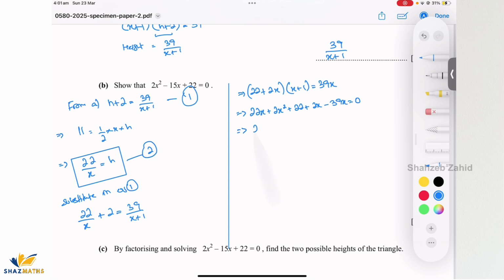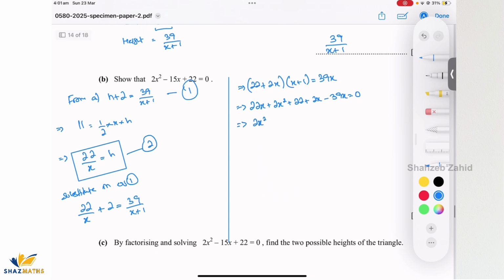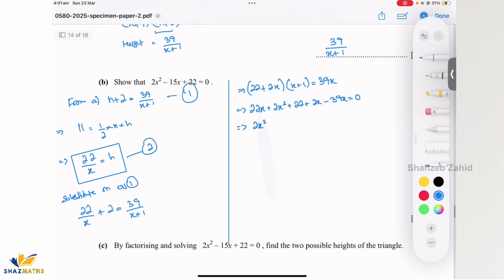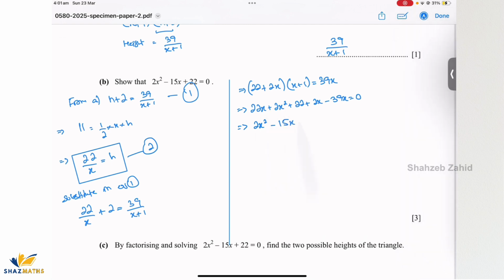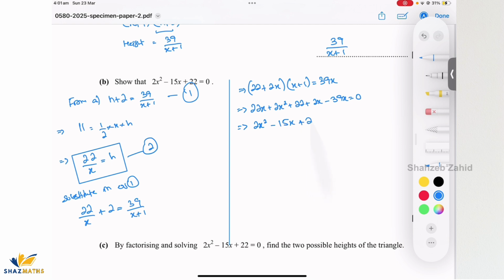Simplify that out further, so it's 2x square, 22x plus 2x gives me 24x, minus 39x gives me minus 15x, and the term without x is 22, so it's plus 22 equals to 0. I reckon this is what we had to prove. Have a look here. Yep, we got it.